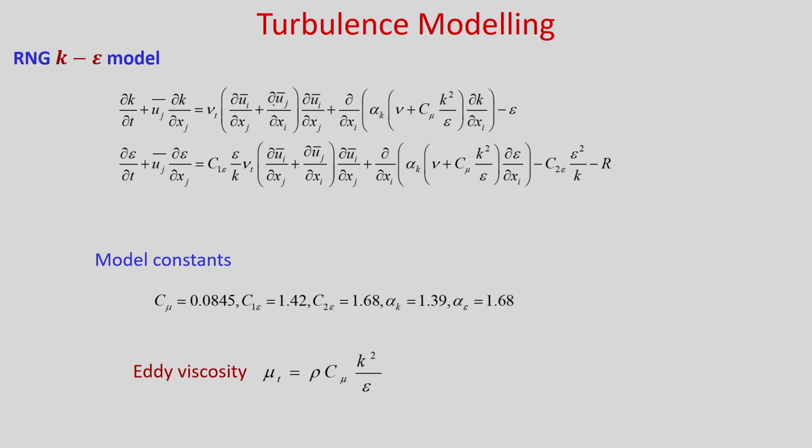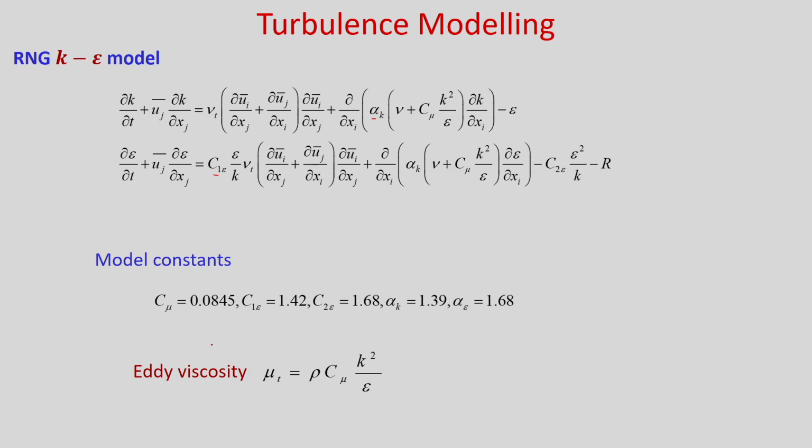You need to use these model constants, and once you find k and epsilon, you will be able to calculate the eddy viscosity mu t as rho C mu k squared by epsilon.